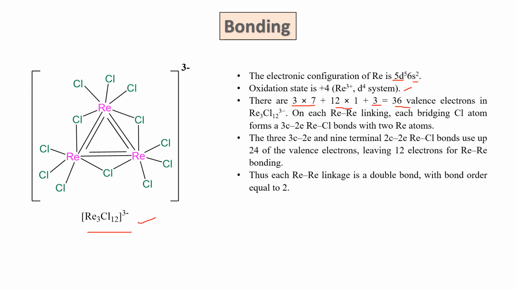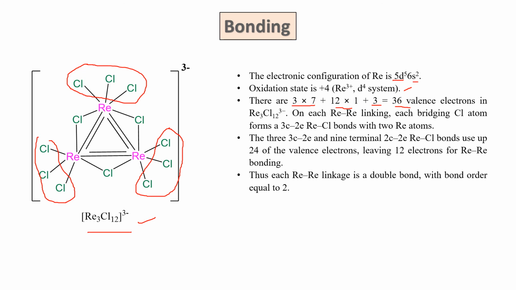If you look at the structure of this compound, there are actually 3, 3 and 3, 9 terminal metal chloride bonds. So terminal chloride bonds have 2 electrons each. So how many electrons are consumed here? 3, 3, 3, 9 into 2, 18. So 18 electrons are used for the formation of the terminal metal chloride bonds.